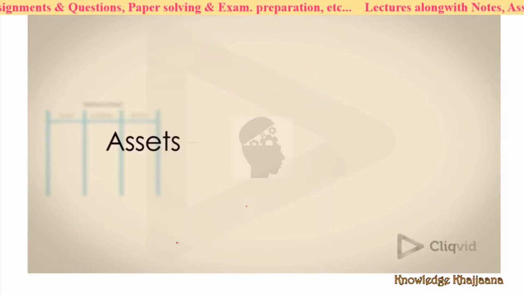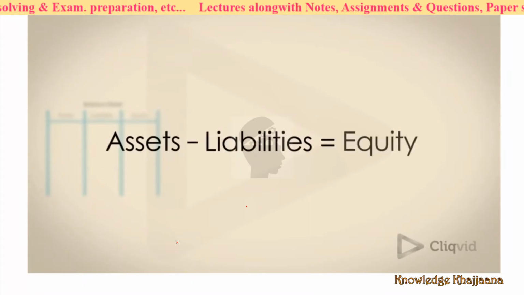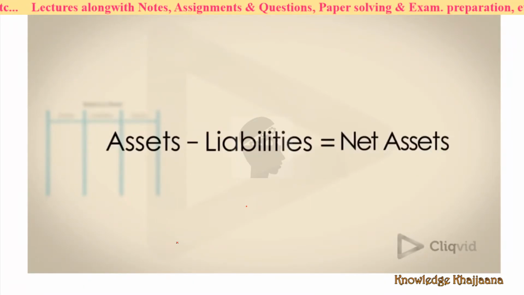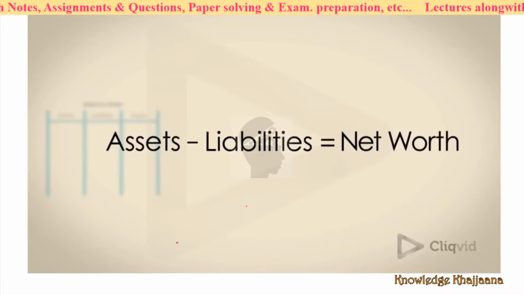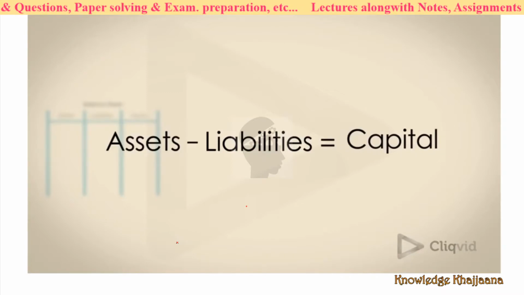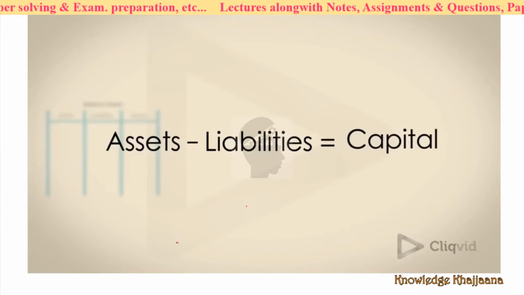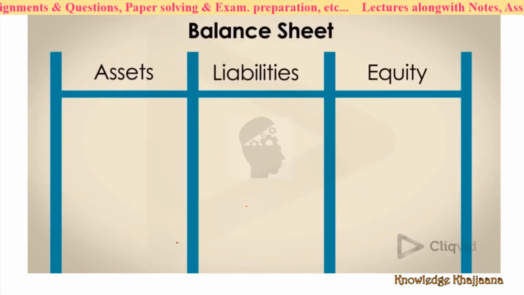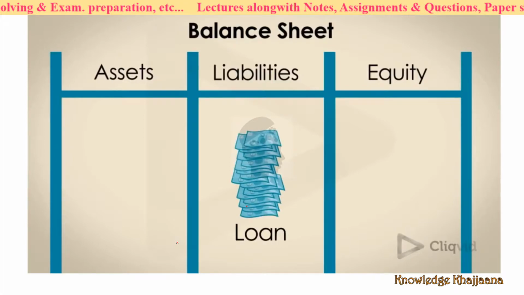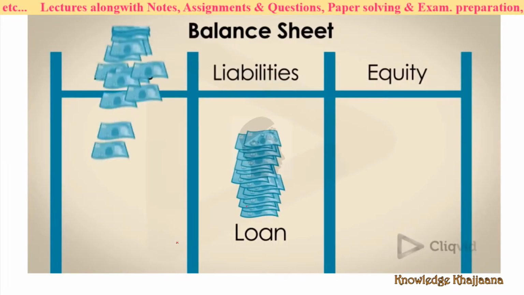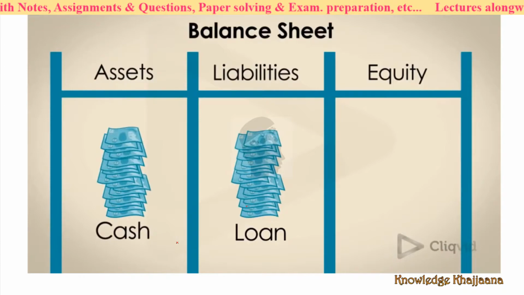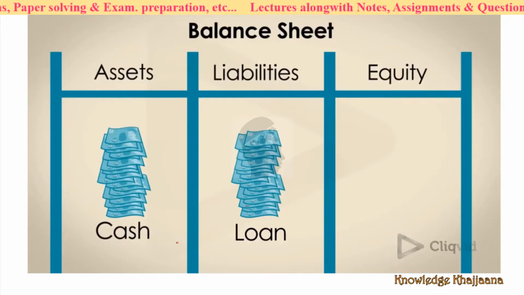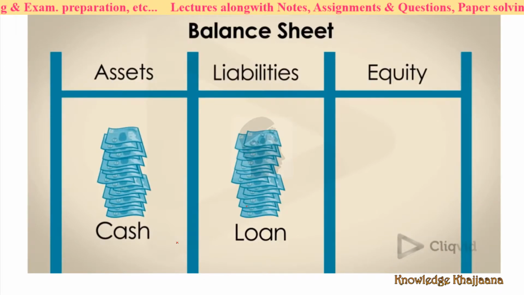The difference between the assets and the liabilities is the equity of the company, also known as net assets, net worth, or capital. So, you're starting a business. You go to the bank and get a loan. On your balance sheet, this loan shows as a liability, as it has to be repaid to the bank. It also shows as an asset for the same amount as you have the cash to spend. Thus, the balance sheet is balanced.